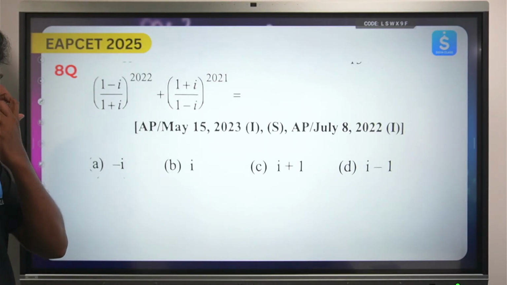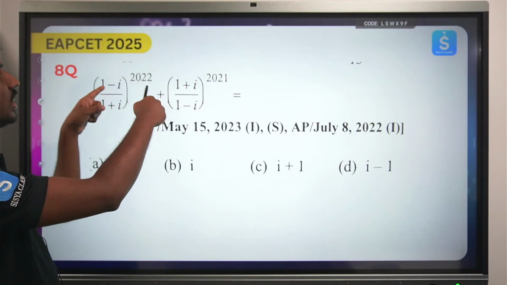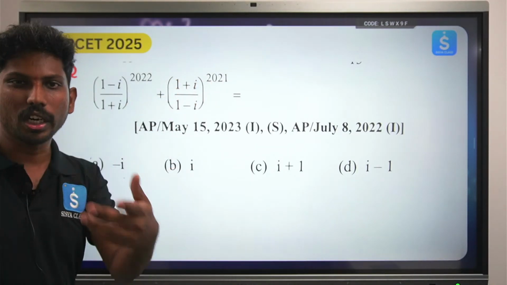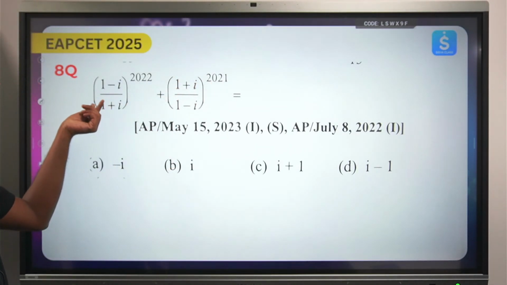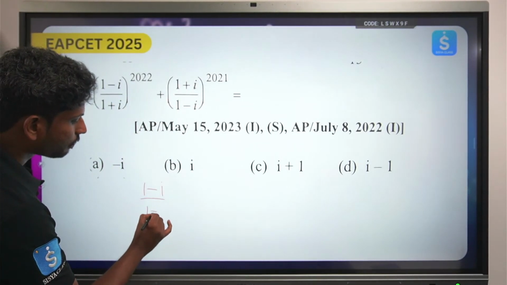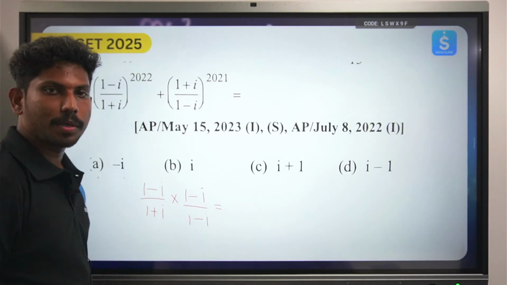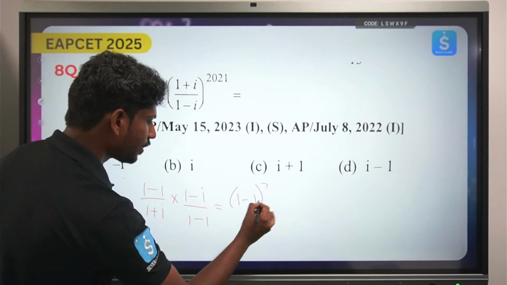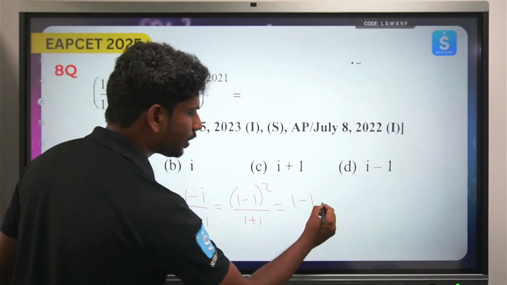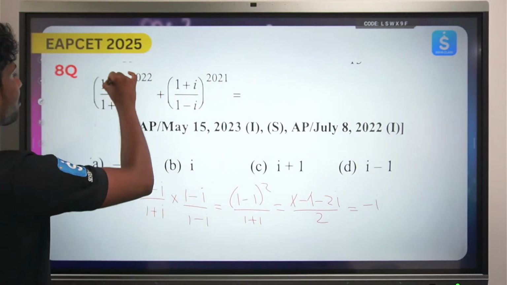See the next one, 1 minus i by 1 plus i whole to the power 2022. So first rationalize this, then you can take 2022 and then again rationalize this. Actually rationalize is a wrong term, just try to take the conjugate of the denominator in both the cases. So 1 minus i first solve, so this will be 1 minus i by 1 minus i. So what will be a minus b into a minus b? That will be a minus b whole square by a square plus b square. So this will be 1 square plus i square, which is minus 1, and it will be minus 2i. So 1 plus 1, so this will become minus i. So finally this value I got it to be minus i.